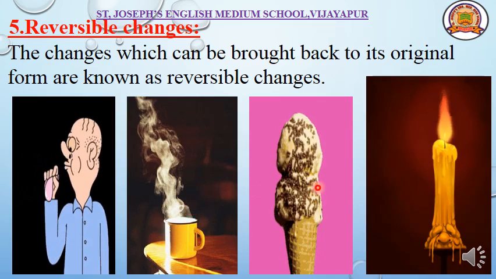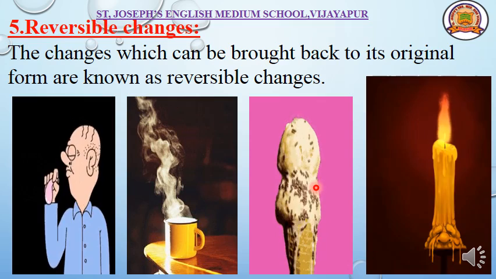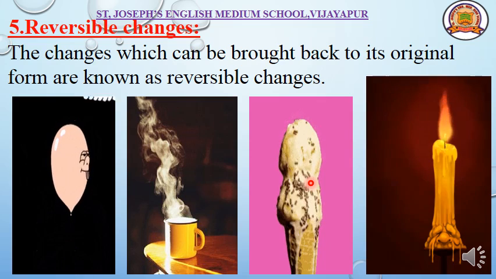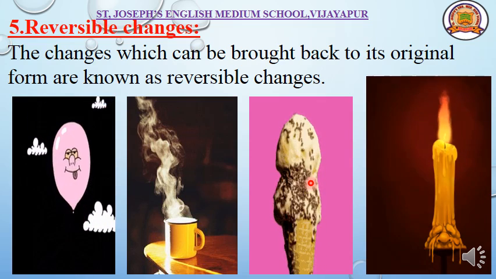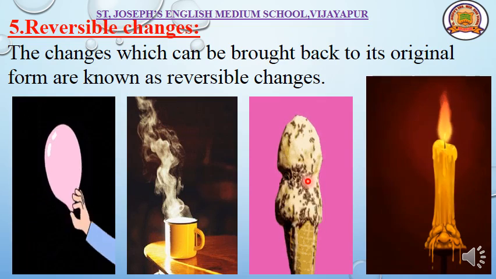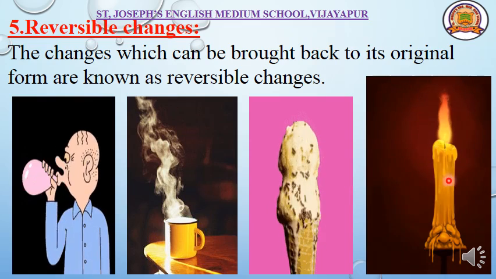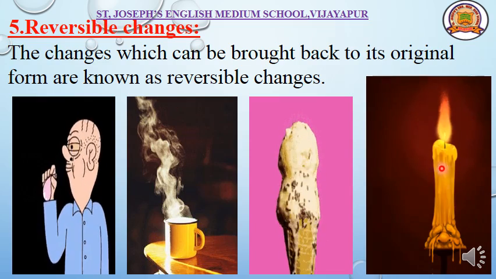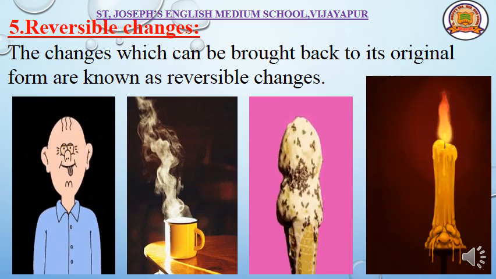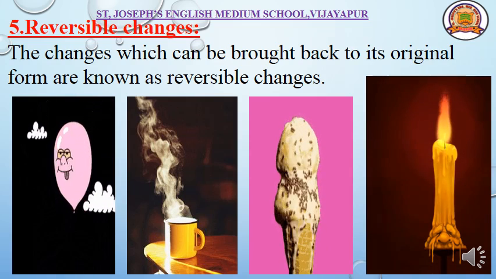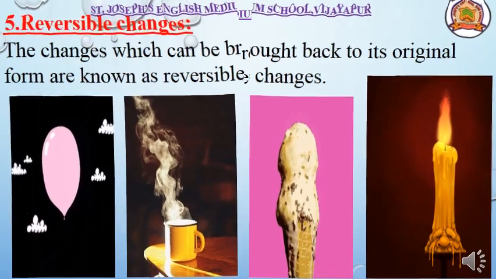Melting of ice cream. When it melts, it changes from solid to liquid. Again we can collect the ice cream and freeze it. Then it comes back to its original form. Melting of wax. Wax melts and changes into liquid wax. When we collect the liquid wax and freeze it, again it can become solid wax. These are the